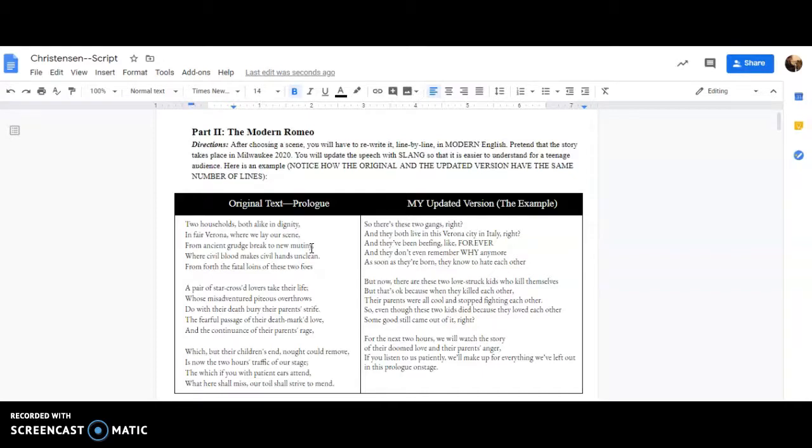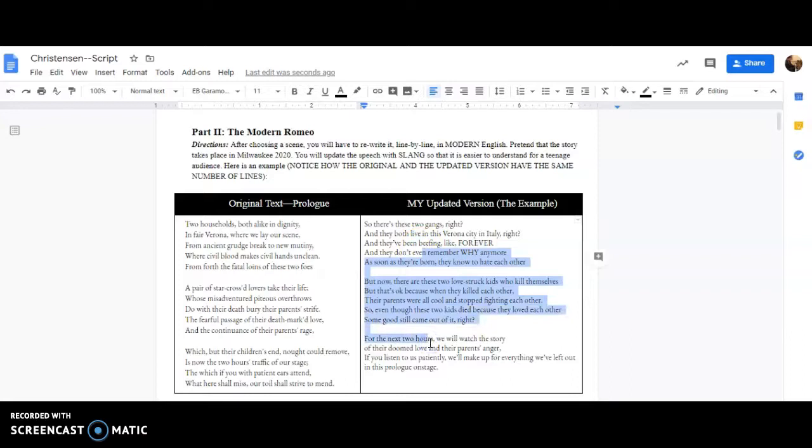So once again, here I've got my example here. This is the original text. This is taken right from Shakespeare. And then I have my updated text. So I take it line by line and I update it and make it sound like it's today. So for example, it says 2 households, both alike in dignity. And I change it to, so there are these 2 gangs, right? They say, in fair Verona, where we lay our scene. And then I say, and they both live in this Verona city in Italy, right? So you're taking the original text, and then you're putting it in your own words on this side.